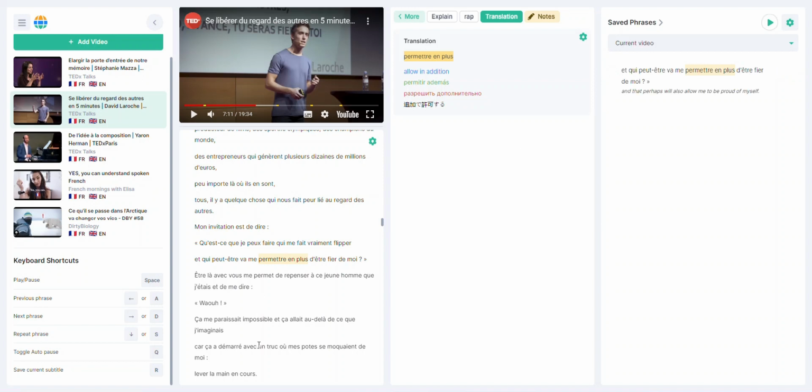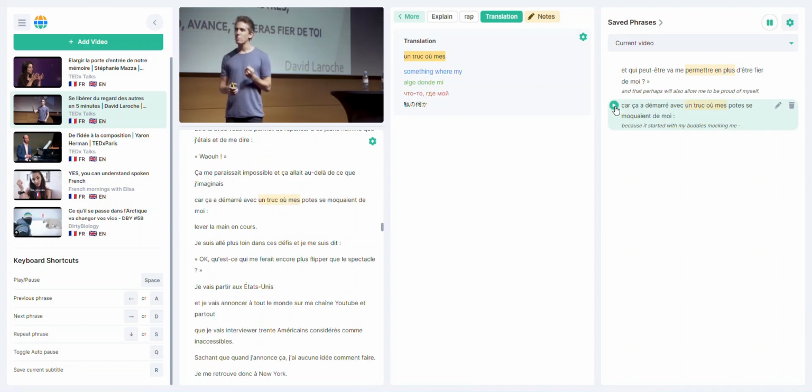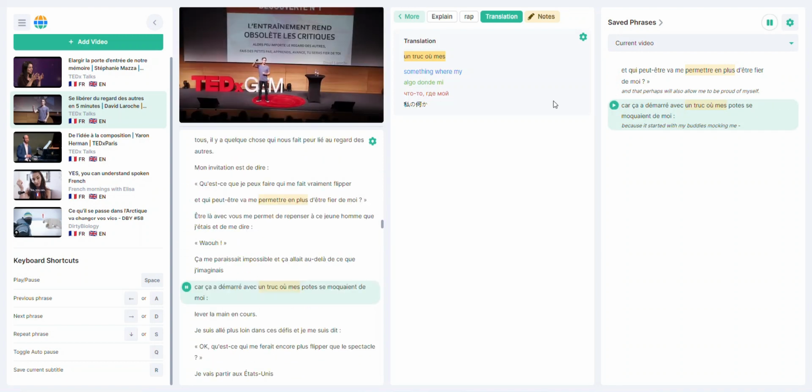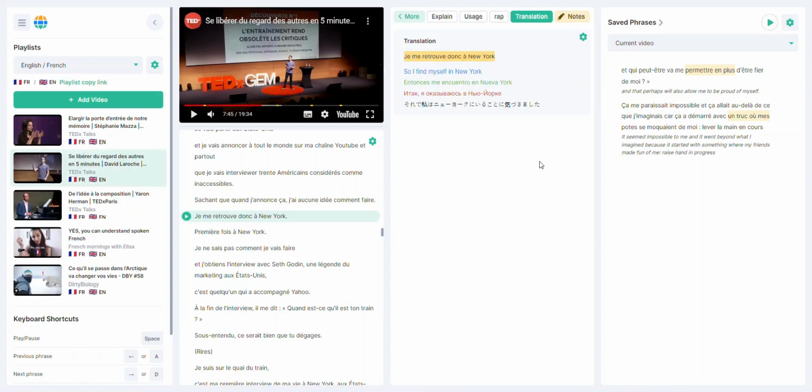And if you make multiple selections in multiple videos, you can then navigate them in this save phrases section. And you will jump exactly to the moment of the video this section belongs to.